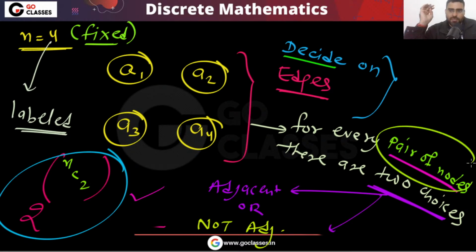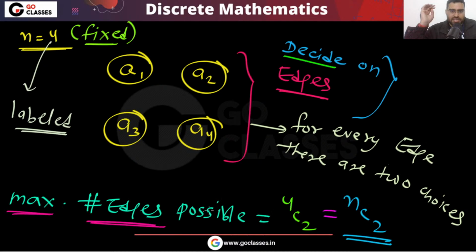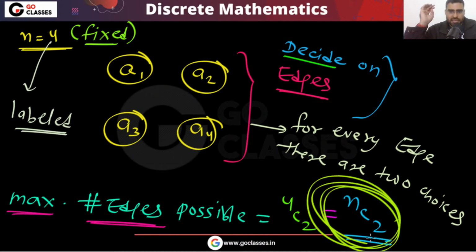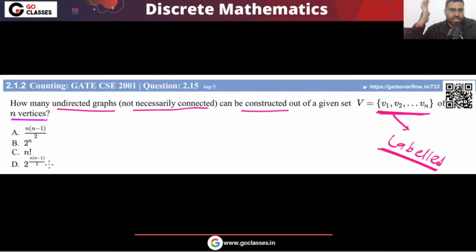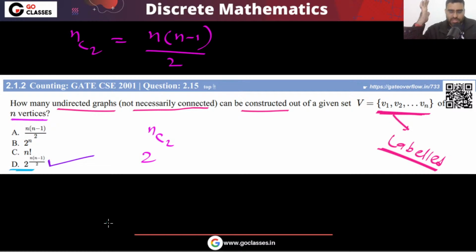Because how many pairs of vertices are there? These many pairs of vertices we have, and every pair of vertices has two choices. So that is the reason the number of graphs you can create will be 2 power nC2. And remember, nC2 is basically n(n minus 1) by 2. So the answer is going to be option D.